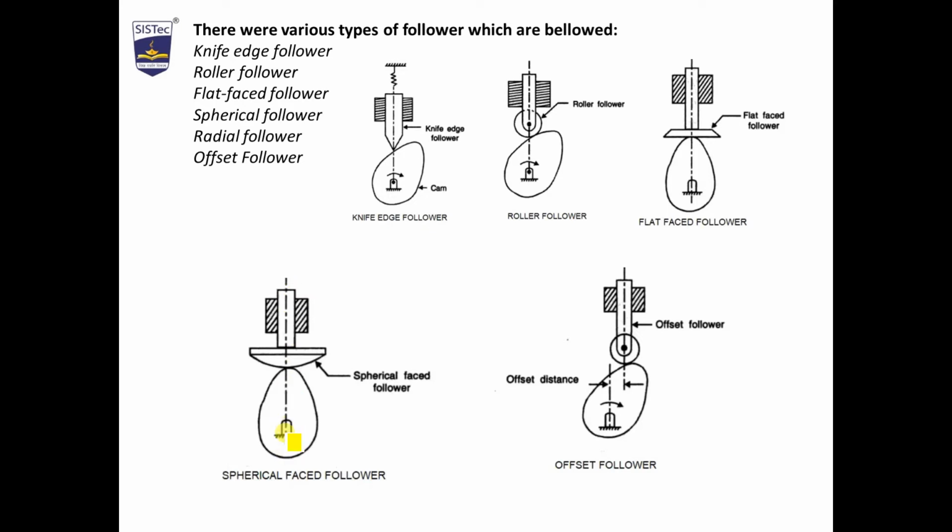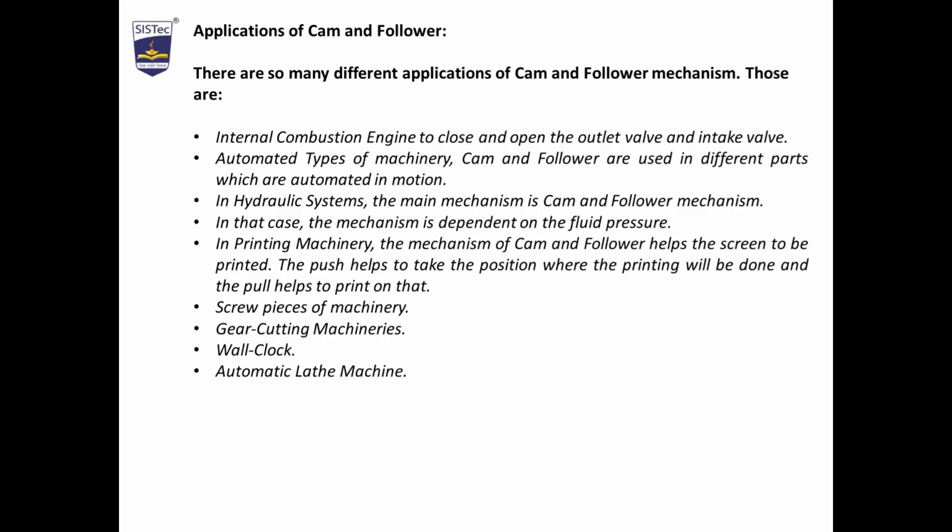Both are inline. And offset follower means we are able to see that this follower is moving with the offset. The axis of the cam rotation and follower movement is somewhat distance. It is at offset. So that's why we are calling it as a offset follower. Now there are some applications. Application of cam and follower.